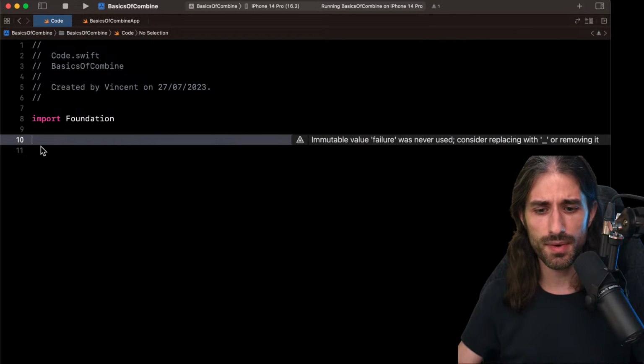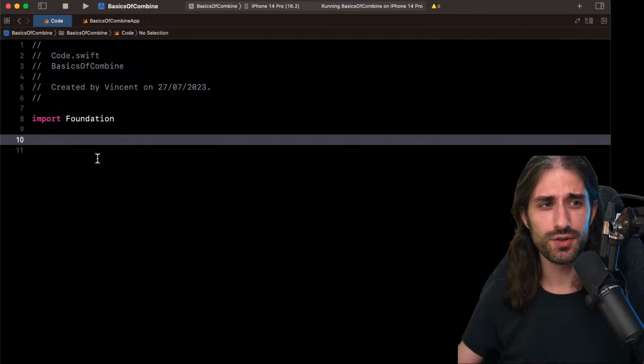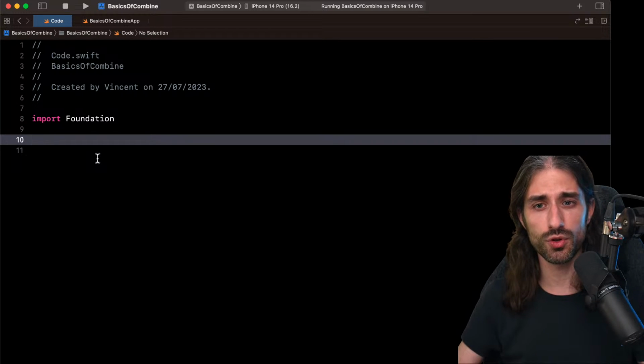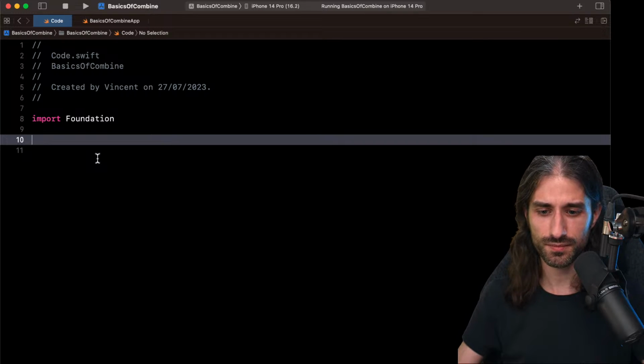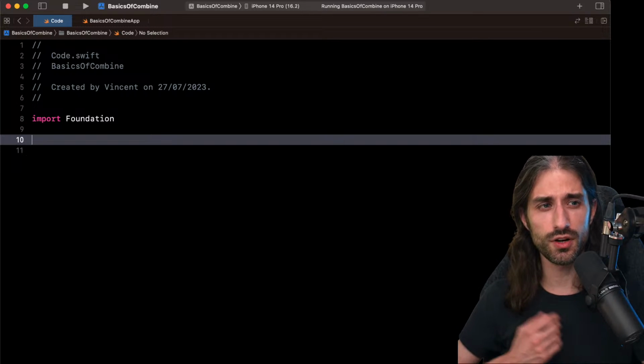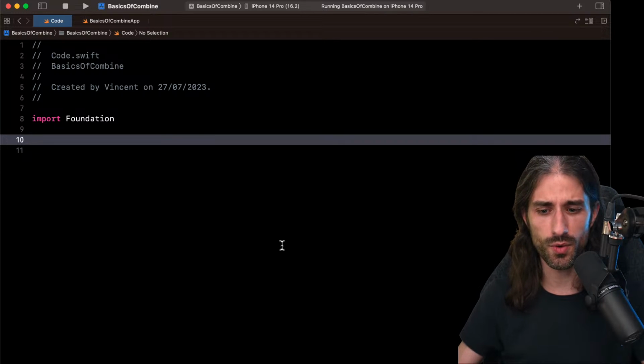Combine is all about processing values over time. If you look at the documentation of Combine from Apple, this is what you will see in the intro. Combine is a framework to process values over time. It means that values will be produced over time by producers, and they will be transformed and then consumed by consumers. And so in what I said, you can see that Combine is a framework that allows you to implement the producer-consumer design pattern. If you've done RxSwift, I think I mentioned it a bit in the beginning, it's very similar. If you know RxSwift, learning Combine is basically learning the new names for concepts that you are already familiar with.